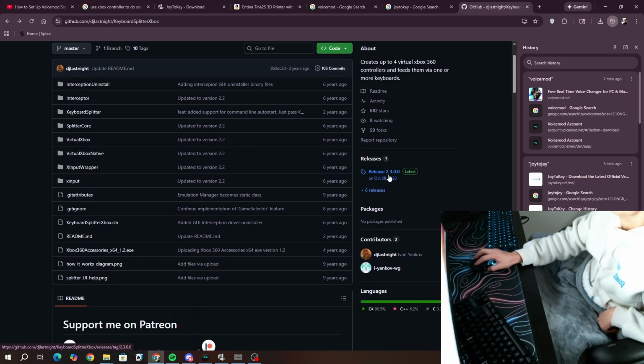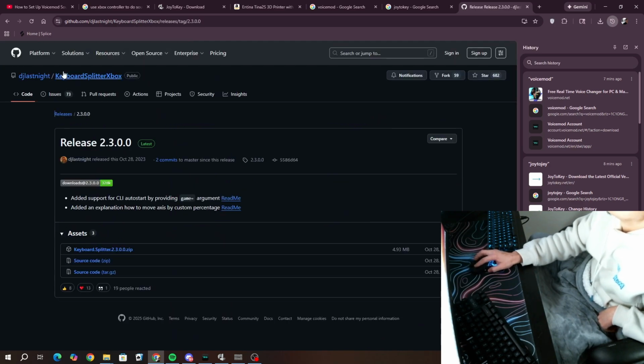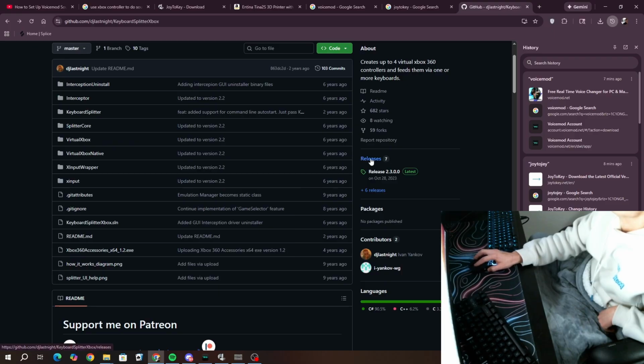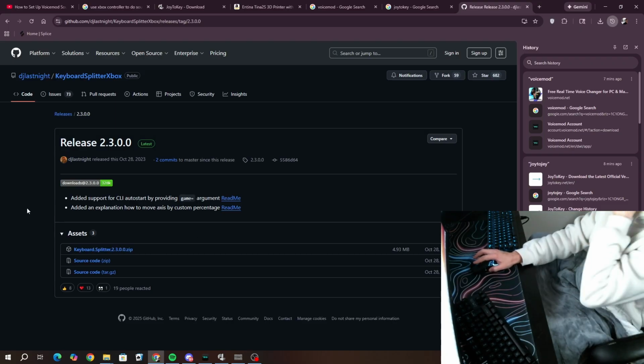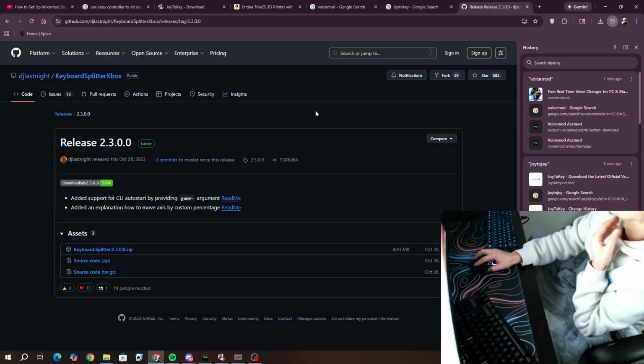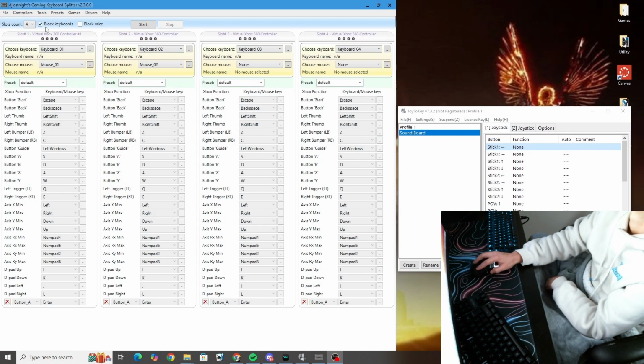And then on this same page, you want to go here, under Releases 2.3.0, and get just this keyboard splitter app right here. Unzip it, install it, pretty standard stuff. That keyboard splitter looks like this right here, this big, huge, bulbous application. And we'll come back to that in a minute. Let's get the other programs.